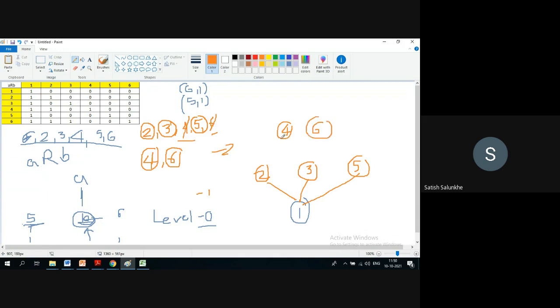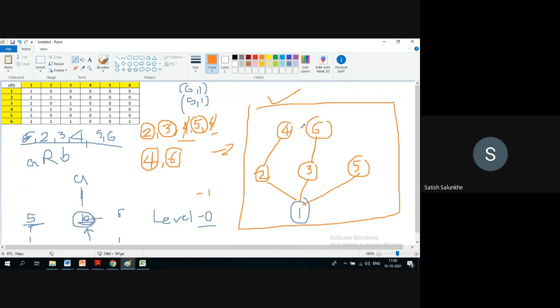Now 4 is related to whom? 4 is related with 2. 6 is related to whom? 6 is related to 2. That's it. This is the Hasse diagram. Now, how to interpret this diagram? Every node is related to itself. So 1, 1, 3, 3, 2, 2, 5, 5, 6, 6, 4, 4.